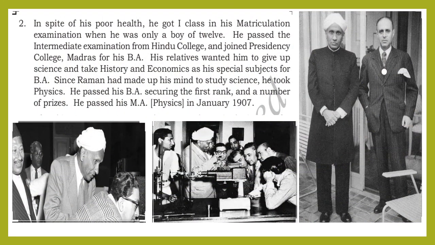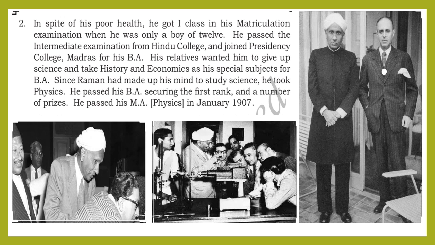The second para is: in spite of his poor health, he got first class in his matriculation examination when he was only a boy of 12. He passed the intermediate examination from Hindu College and joined Presidency College, Madras for his BA.